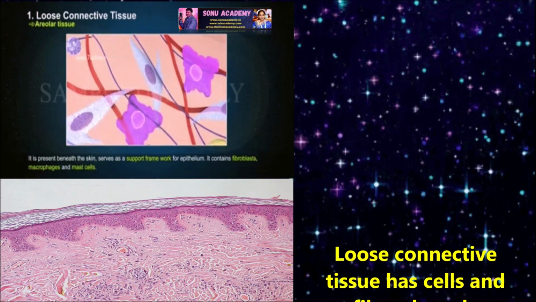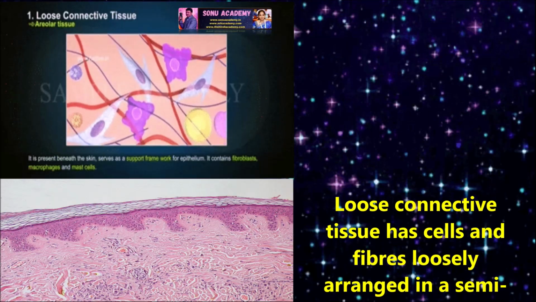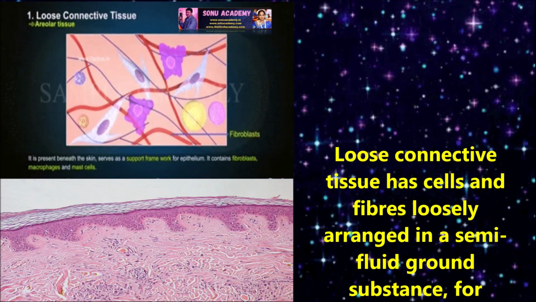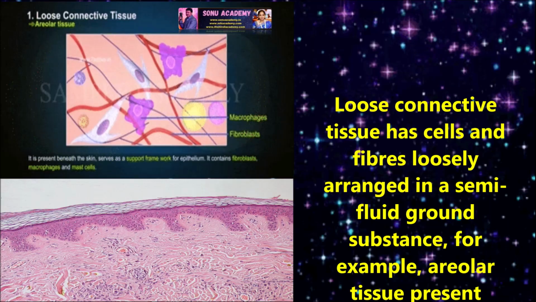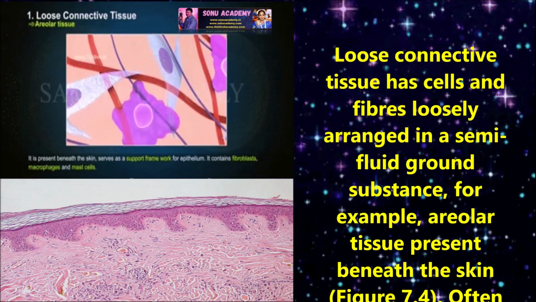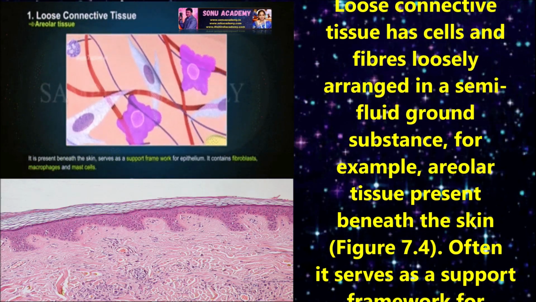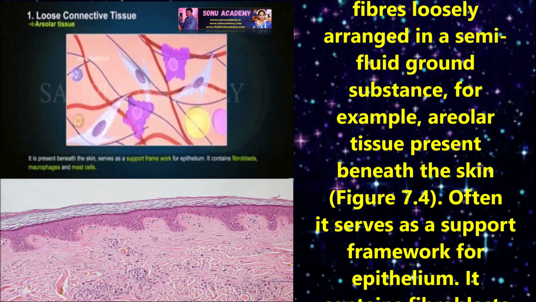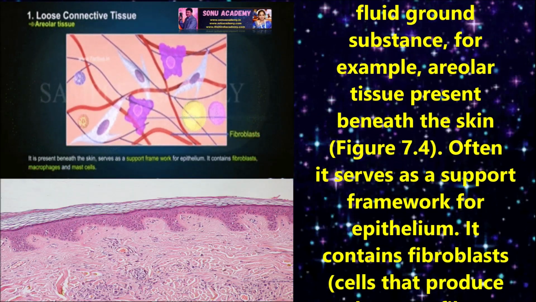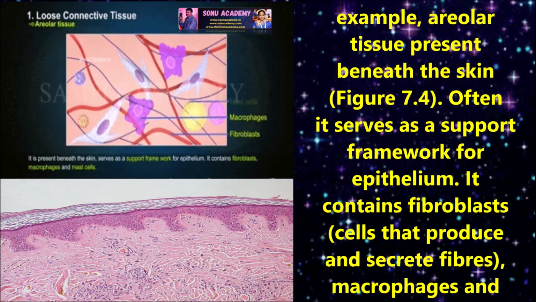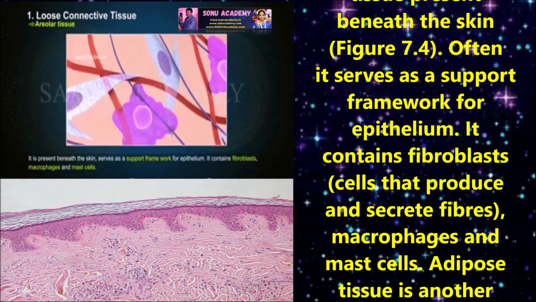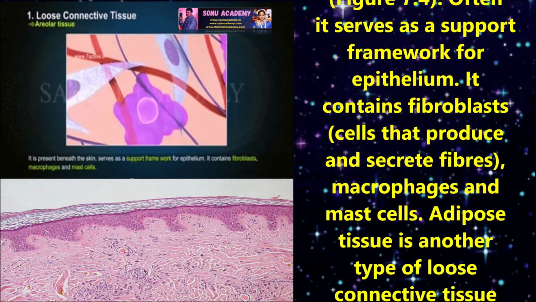First, let us discuss loose connective tissue. Loose connective tissue has cells and fibers loosely arranged in a semi-fluid ground substance. For example, areolar tissue present beneath the skin. Often it serves as a support framework for epithelium. It contains fibroblasts, macrophages, and mast cells.